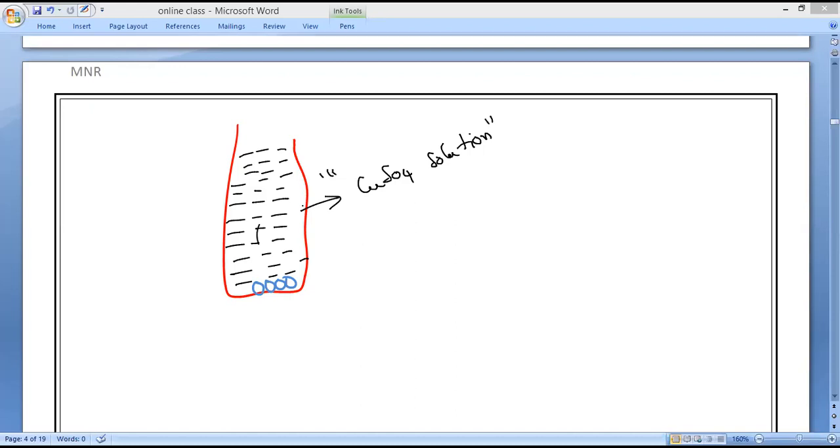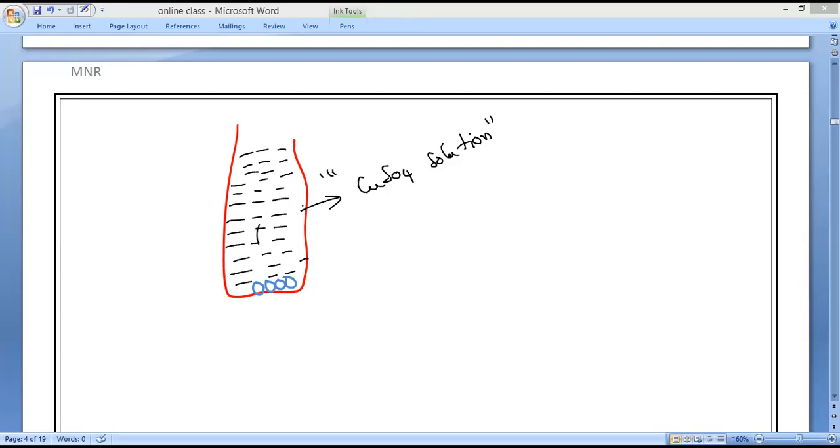So slowly, due to the motion of the particles, the blue color copper sulfate particles in solution will move upwards in the beaker, and the water particles will move downwards and they will mix with each other. That process is what we call diffusion.